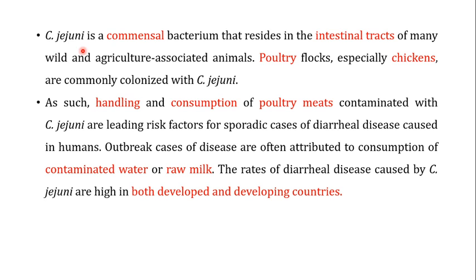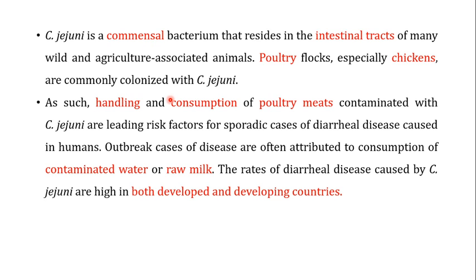Now, this C. jejuni is a commensal bacterium that resides in the intestinal tracts of many wild and agriculture-associated animals, and there it does not cause any kind of disease, but lives as a commensal bacterium. Now, poultry flocks, especially chickens, are commonly colonized with this C. jejuni, but again, this colonization is commensal in nature and does not create any problem in these chickens.